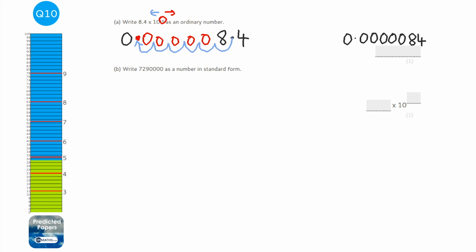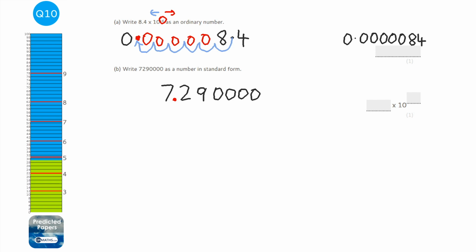Okay, to convert to standard form, you write out the number, and you try and put a decimal place in to make the number between 1 and 10, but not including 10. So if I put it in here, that would be 72, so that would not be right. So I need to put it in here. Then you count how many times you had to move the decimal point to get it there.